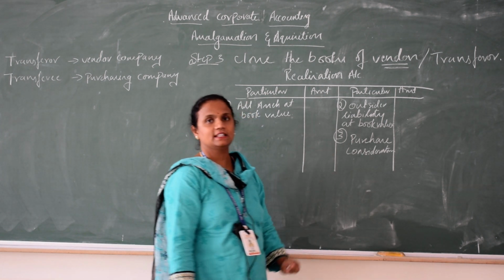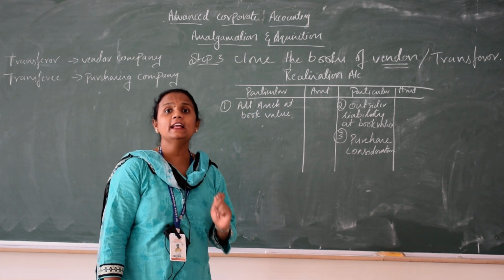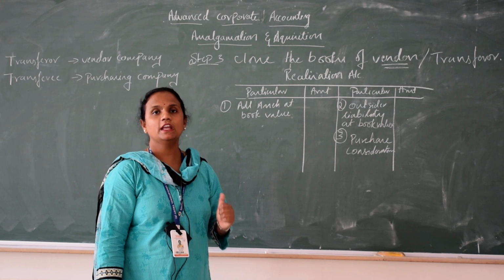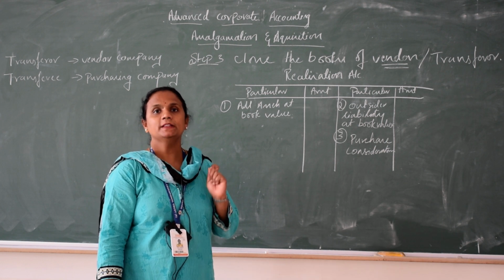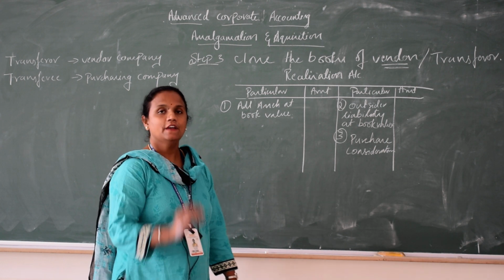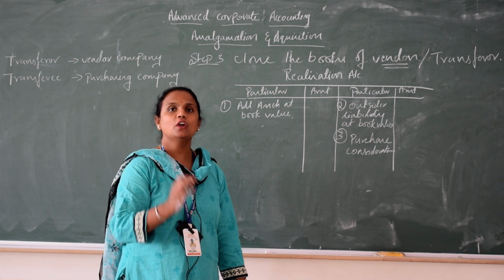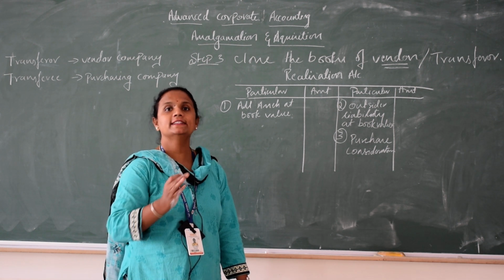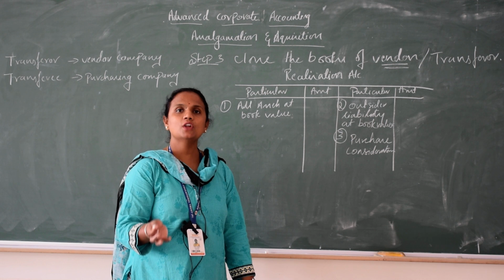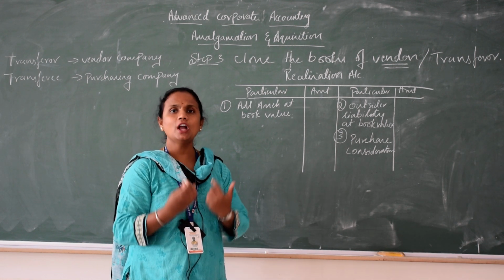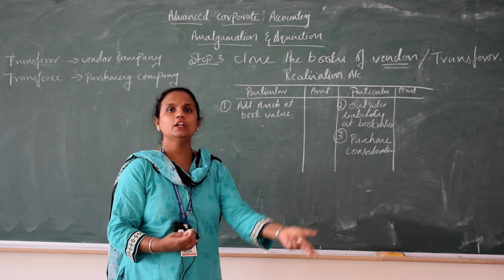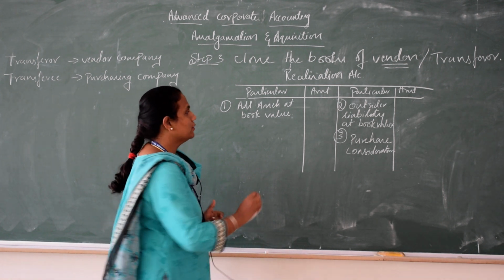After purchase consideration, next is realization expenses. Very important. If in the problem there are realization expenses, whenever you pay the expenses, what will happen? Cash will go out. It is the nominal account rule. What does the nominal account rule say? Debit all expenses and losses, credit all income and gain. So expenses you will pay through cash.